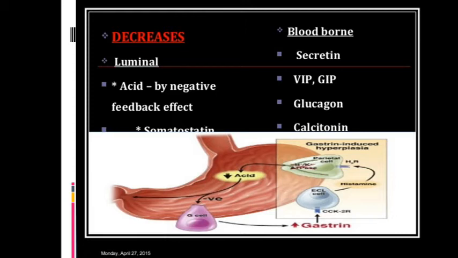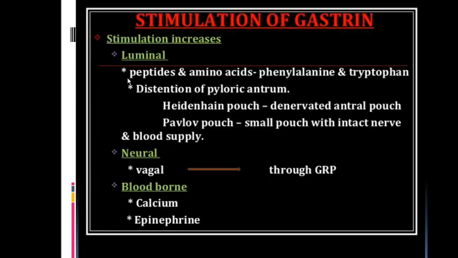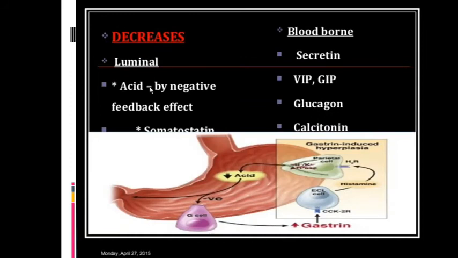Now, how does the gastric secretion decrease? Gastric secretion decreases when there is acid in the lumen. How does it increase? When there is a peptide or amino acid in the lumen, but when there is acid in the lumen, by the negative feedback effect, the gastric secretion decreases.